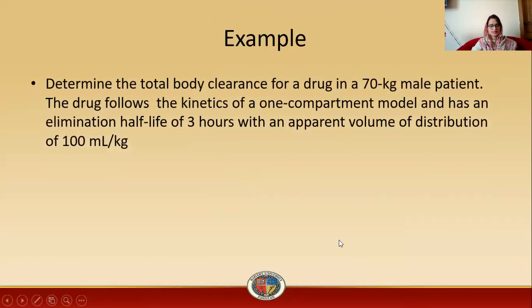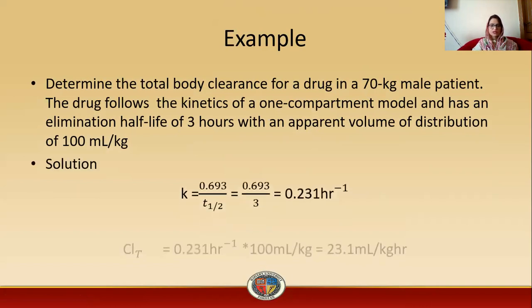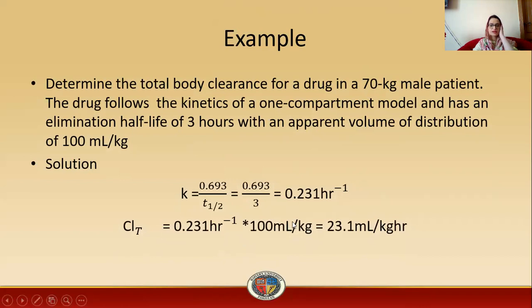Then comes an example. Determine the total body clearance for a drug in a 70 kg male patient. The drug follows the kinetics of one compartment model and has an elimination half-life of 3 hours with an apparent volume of distribution of 100 ml per kg. So elimination rate constant will be equal to 0.693 divided by T half-life, as its half-life is 3 hours. So 0.693 divided by 3, which is equivalent to 0.231 per hour.